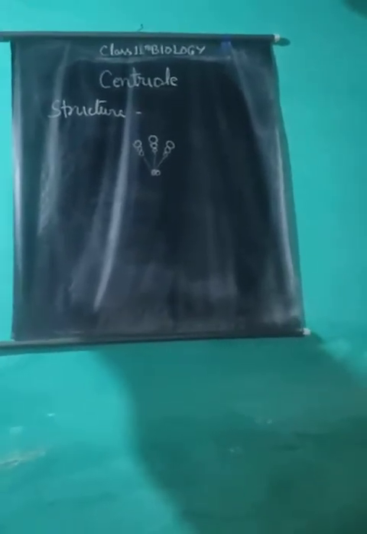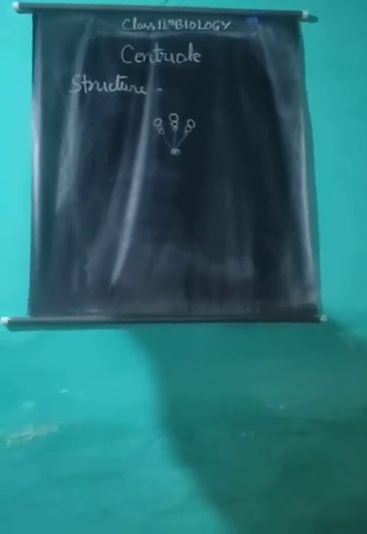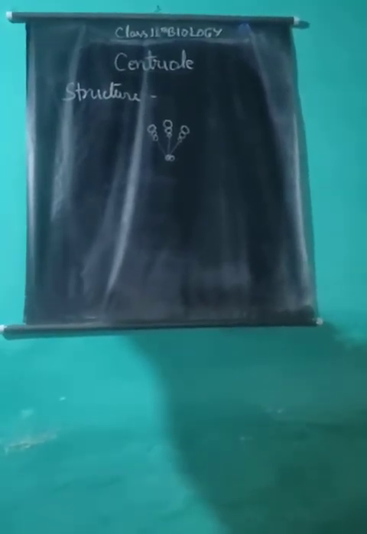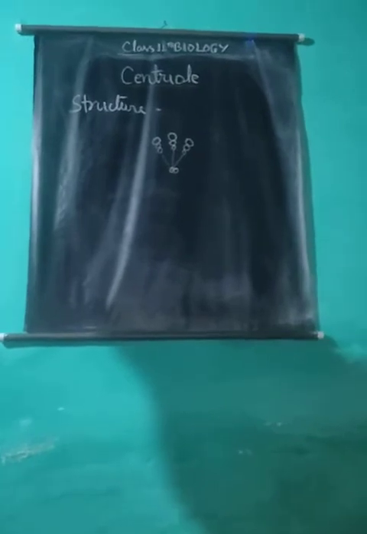Often the triplets are thought to run parallel to one another and to the long axis of the cylinder, but this is not always true.